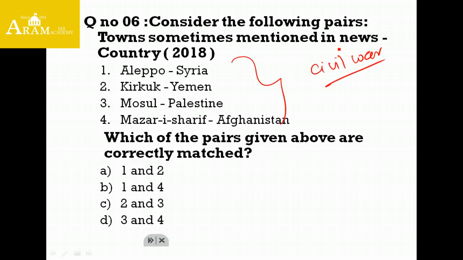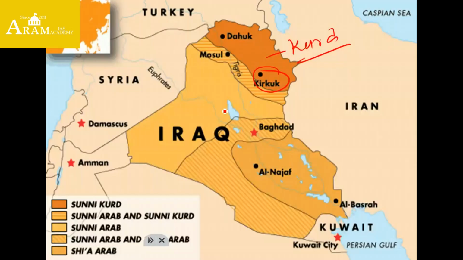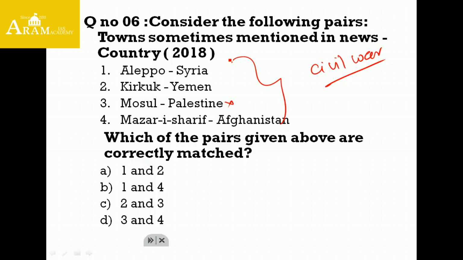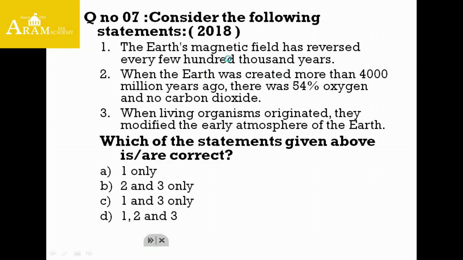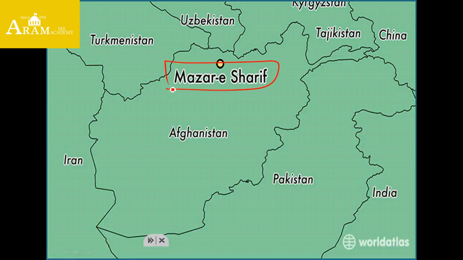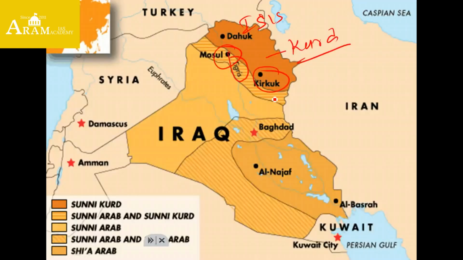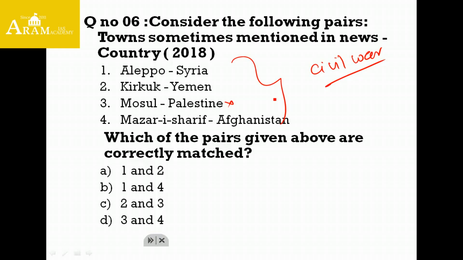Another one given is Mosul. Mosul is not in Palestine. It is located in Iraq, and was recently recovered from ISIS control. This particular city is located on the bank of the Tigris river. Next is Mazar-e-Sharif. Mazar-e-Sharif is located in Afghanistan. This particular place appeared in the news because there was a series of bomb blasts in this town in which around 140 people died. That is why this particular question was framed.